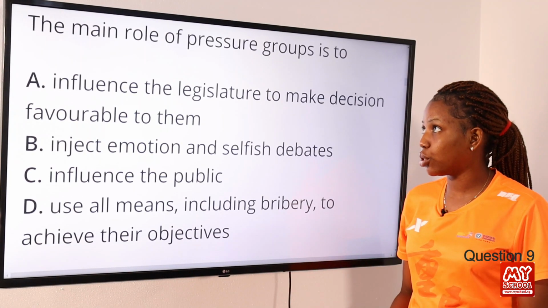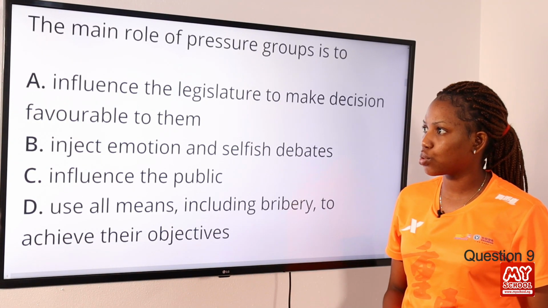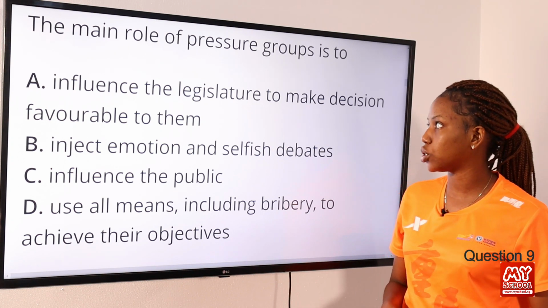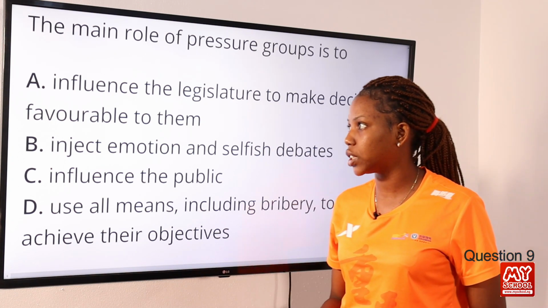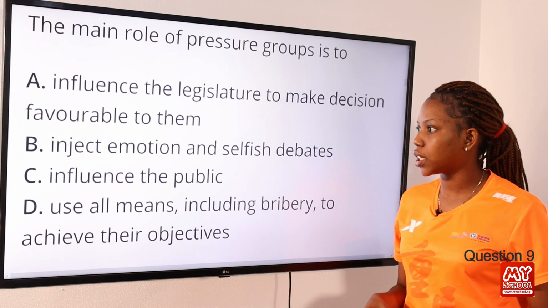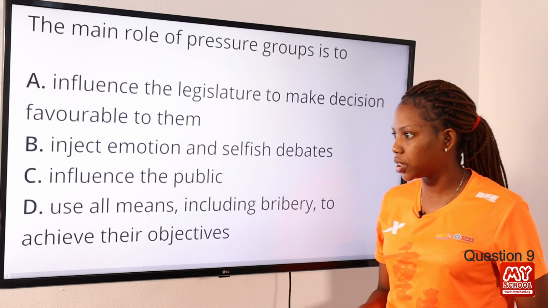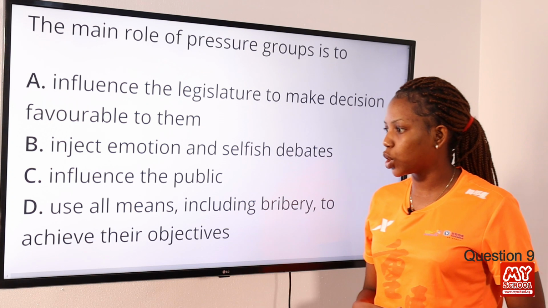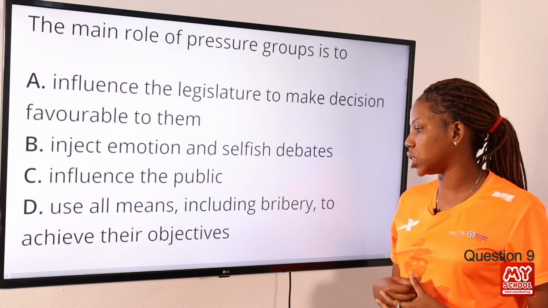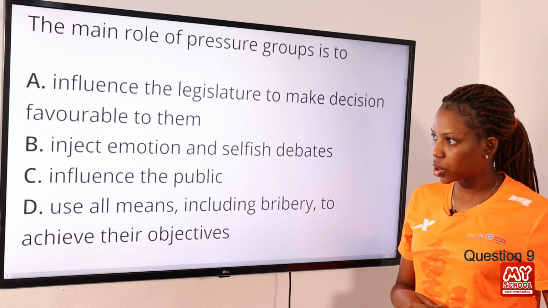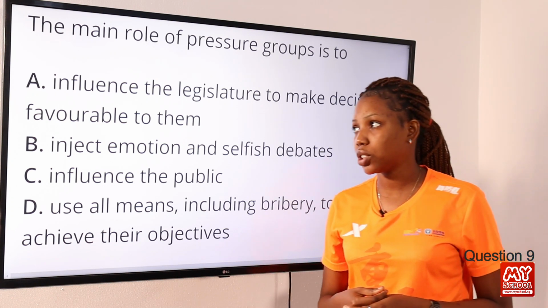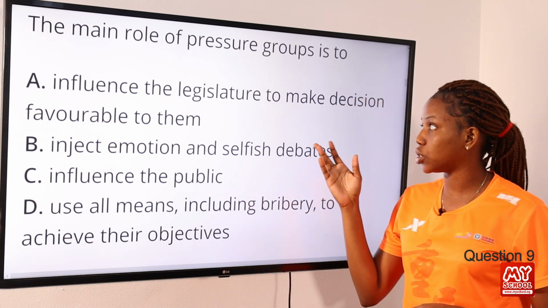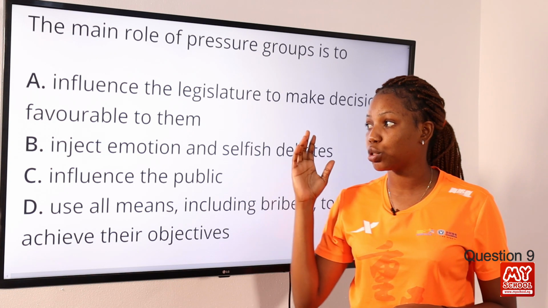Question 9. The main role of pressure groups is to option A, influence the legislature to make decisions favorable to them. Option B, inject emotion and selfish debates. Option C, influence the public. Option D, use all means including bribery to achieve their objective. So the best answer to this question is option A, influence the legislature to make decisions favorable to them.